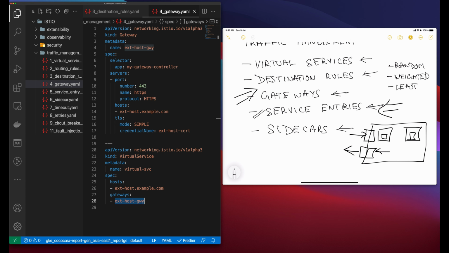So you use a service entry to add an entry to the service registry that Istio maintains internally. After you add a service entry, the Envoy proxy can send traffic to the service as if it was a service in your mesh. So configuring service entries allows you to manage traffic for services running outside of the mesh, including